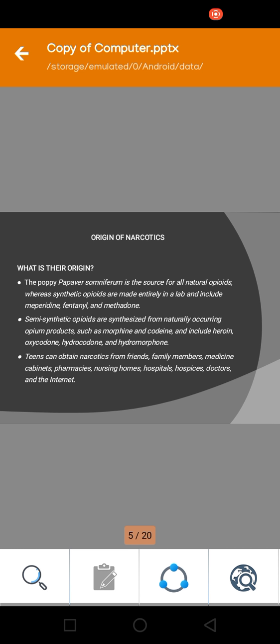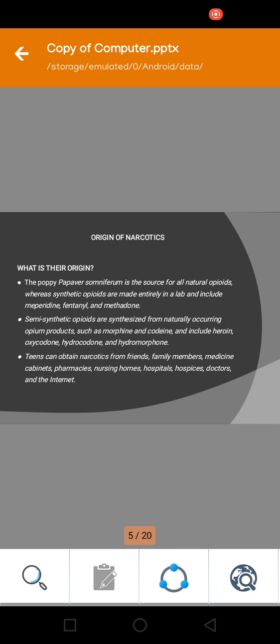So, the origin of narcotics. What is their origin? The poppy, Papaver somniferum, is the source for all natural opioids, whereas synthetic opioids are made entirely in a lab and include meperidine, fentanyl, and methadone. Semi-synthetic opioids are synthesized from naturally occurring opium products such as morphine and codeine, and also include heroin, oxycodone, hydrocodone, and hydromorphone.